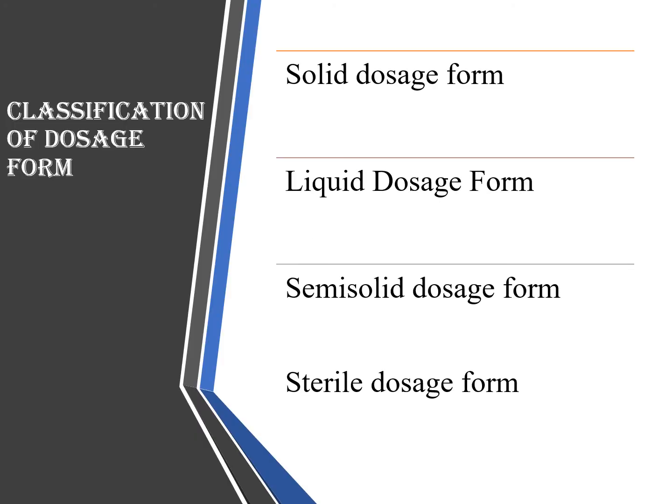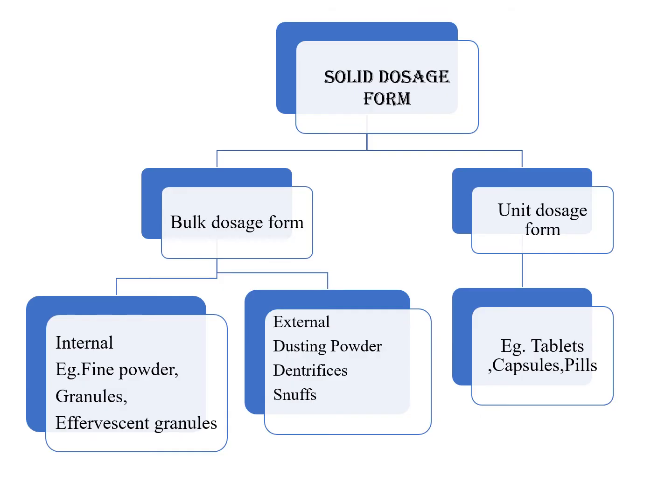Classification of dosage form. Dosage forms are broadly classified into solid dosage form, liquid dosage form, semi-solid dosage form, and sterile dosage form. Solid dosage forms are further divided into bulk dosage form and unit dosage form. Bulk dosage forms are further divided into internal dosage form and external dosage form. Internal examples: fine powder, granules and effervescent granules. External bulk dosage examples: dusting powder, dentifrices and snuff. And examples of unit dosage form are tablet, capsules and pills.